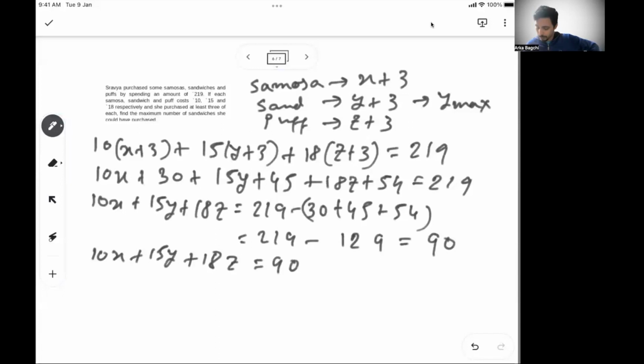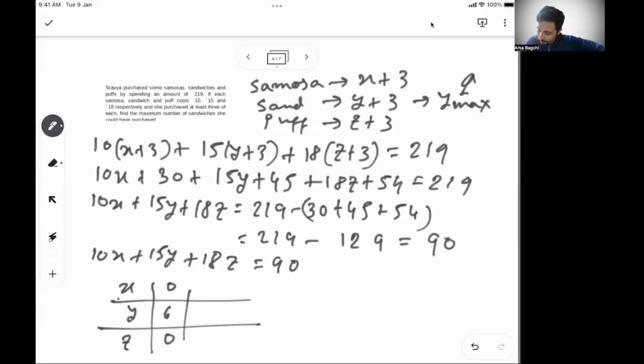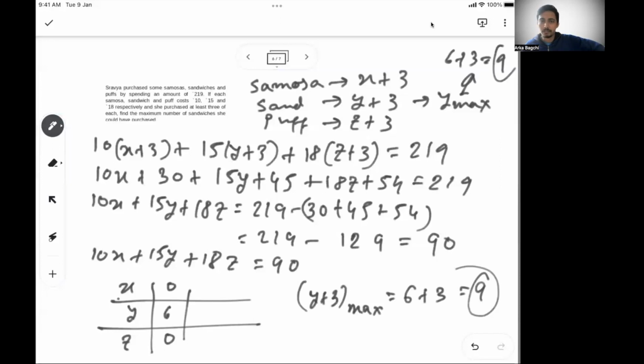So do the same approach that we did in the previous session. So x, y, and z, right? They said y has to be maximum. The y coefficient is 15. So y can maximum take 6. In that case, both others will be 0. So this is the maximum possible value of y. So that means y max has to be 6, plus 3, 9 sandwiches. The maximum he can get is 9 sandwiches. So y plus 3 max is 6 plus 3, 9. 9 should be your answer.